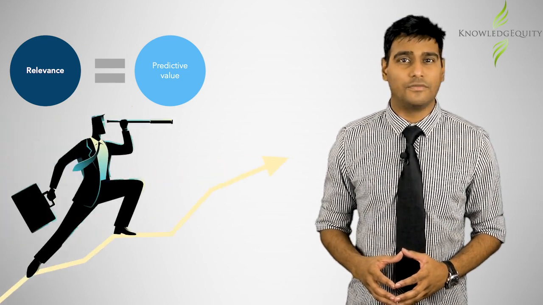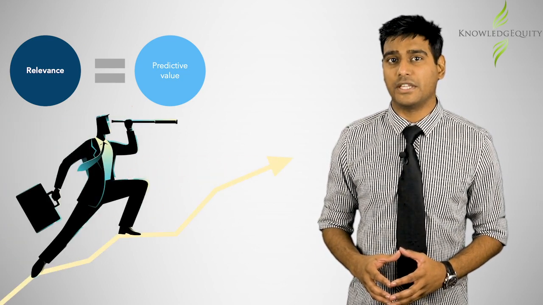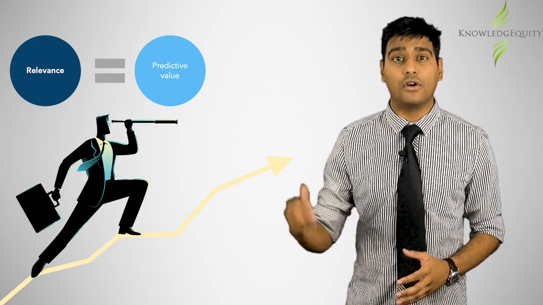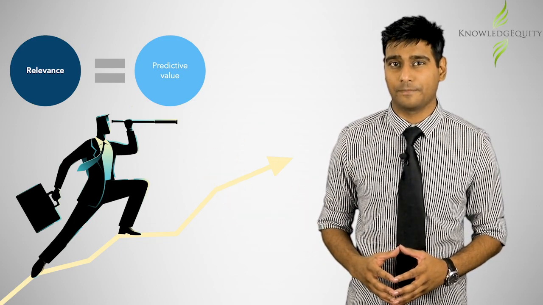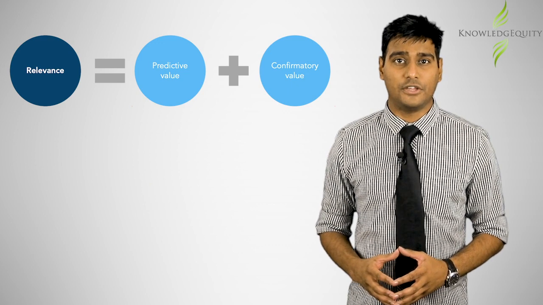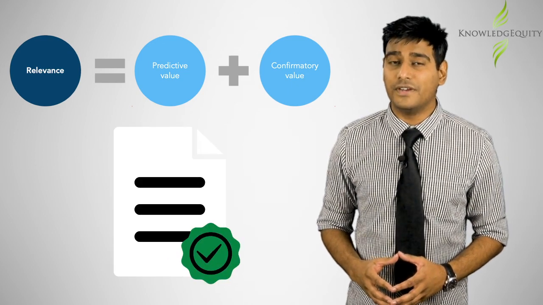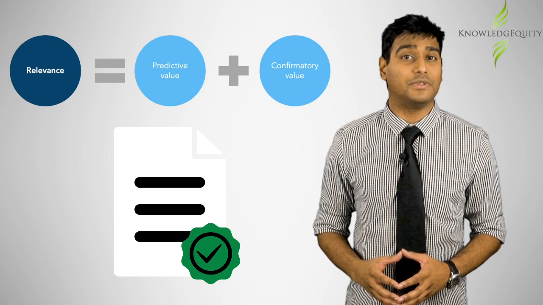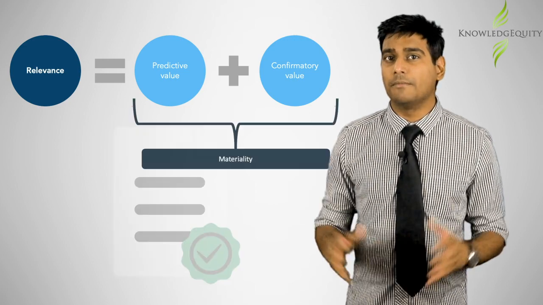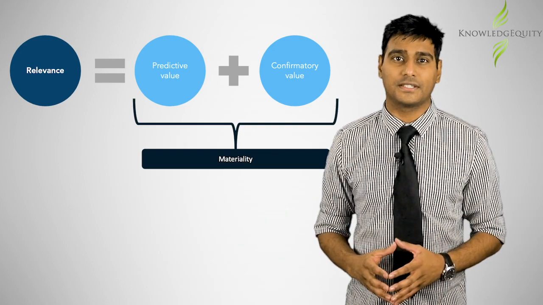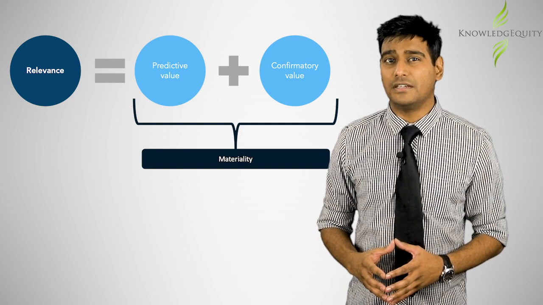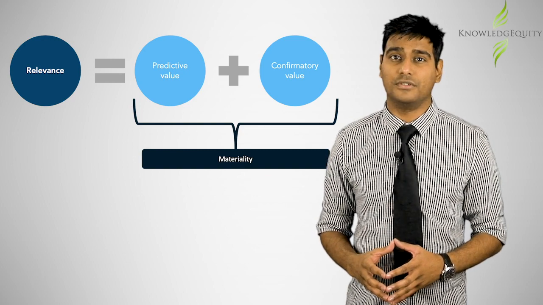That is, the ability of users to use the current information to develop trends and forecast what future performance might be. Confirmatory value refers to the ability of users to confirm their own understanding and estimates with actual results. Materiality underpins relevance. Something would be considered material if it has the ability to influence users' decisions.